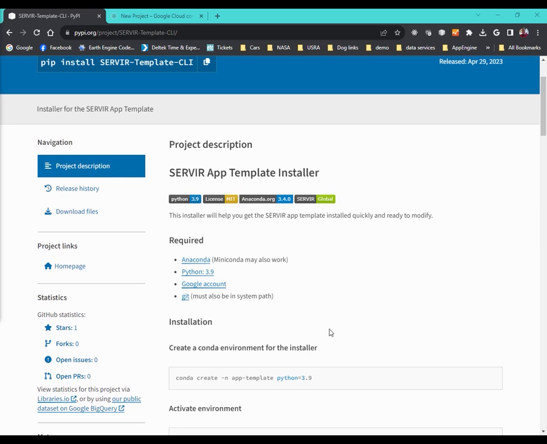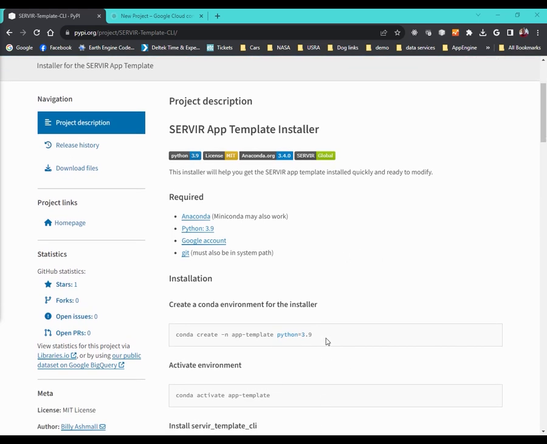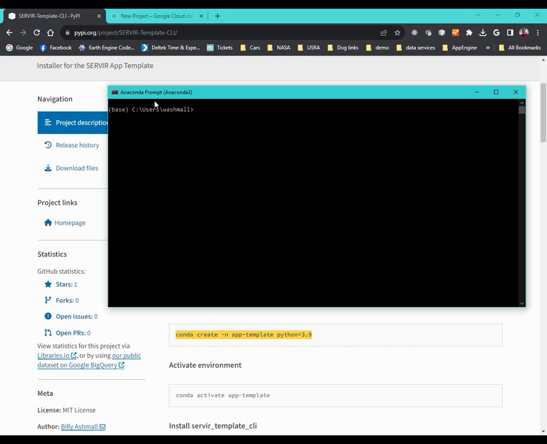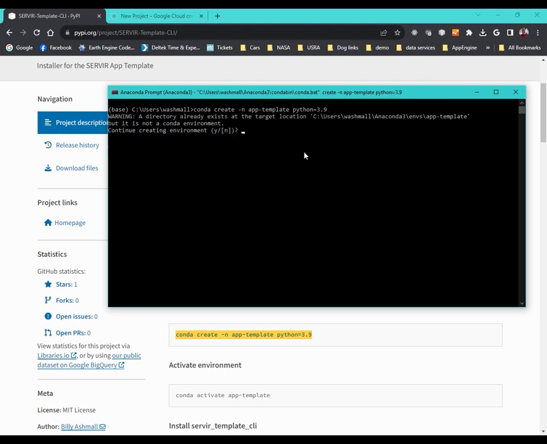So to do that, we're going to start by creating an environment for the installer. So we're just going to copy this code. We're going to open up an Anaconda prompt. We're just going to paste this in there. You see it's going to create an environment called app template. And then we just hit Y for yes, enter.